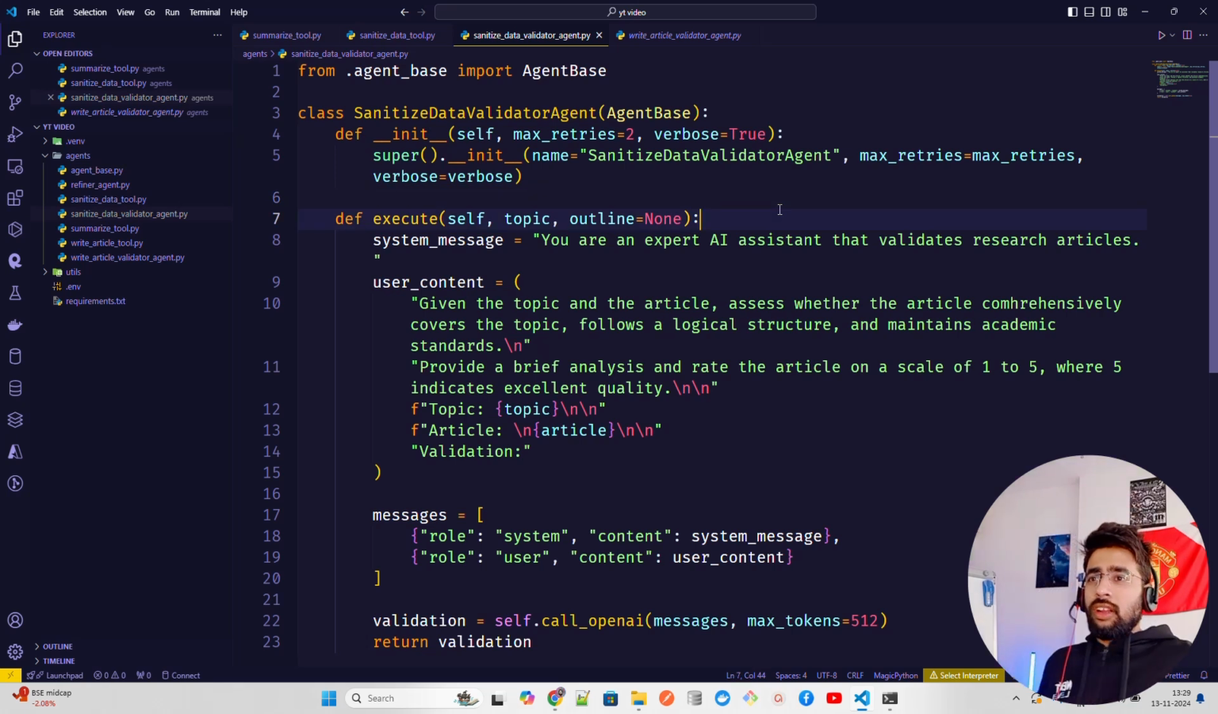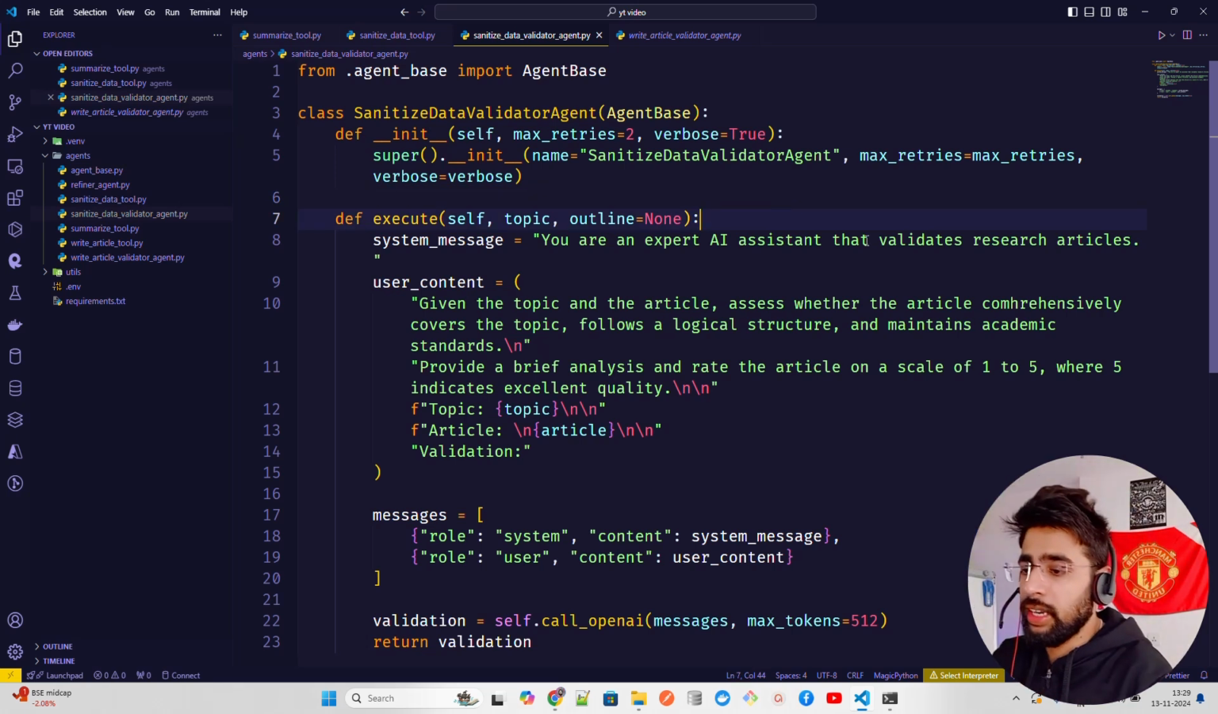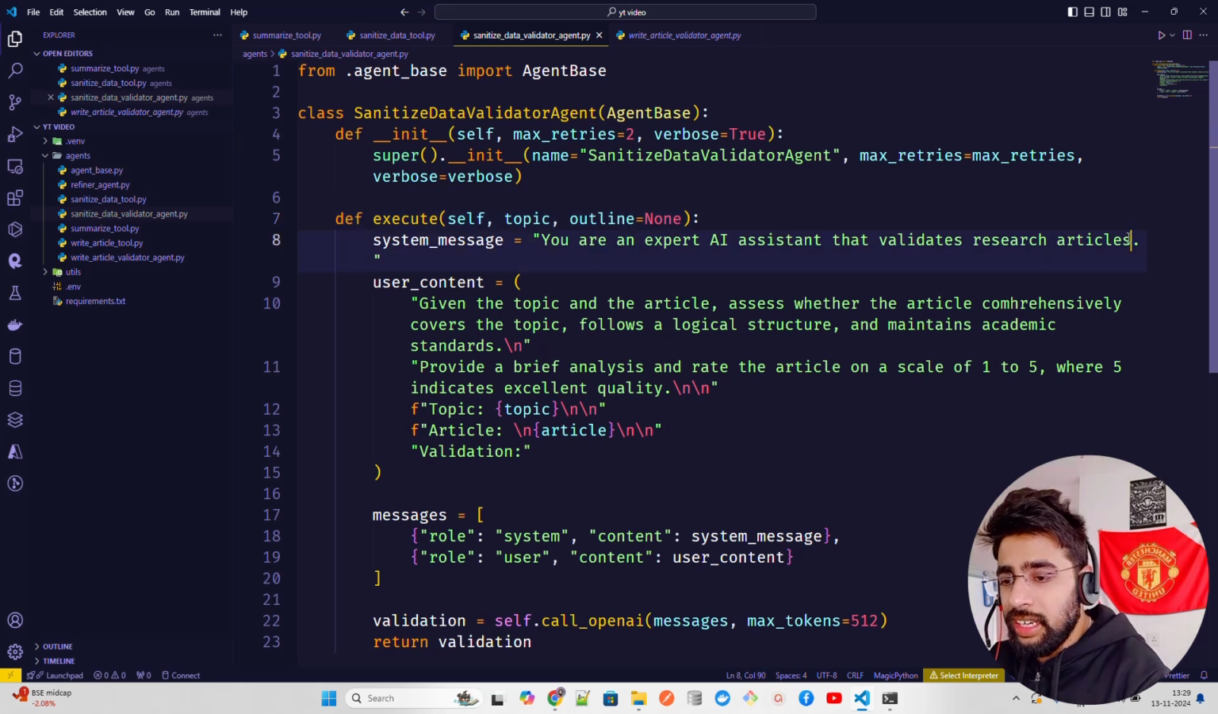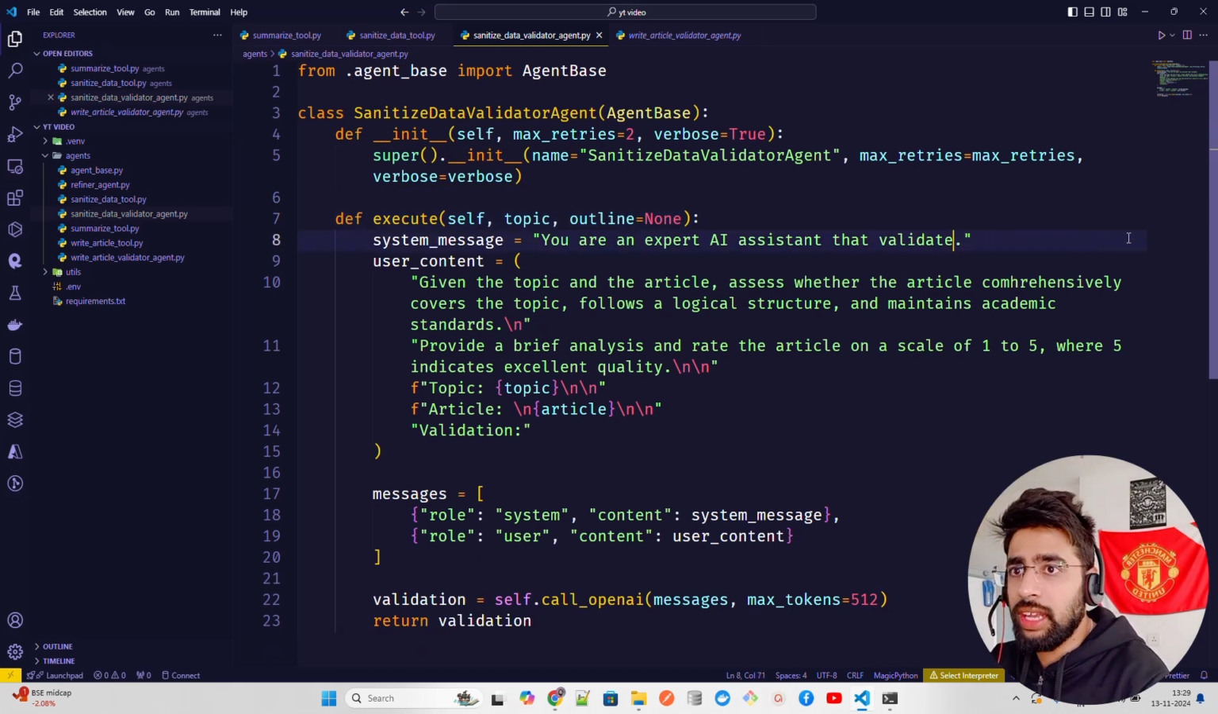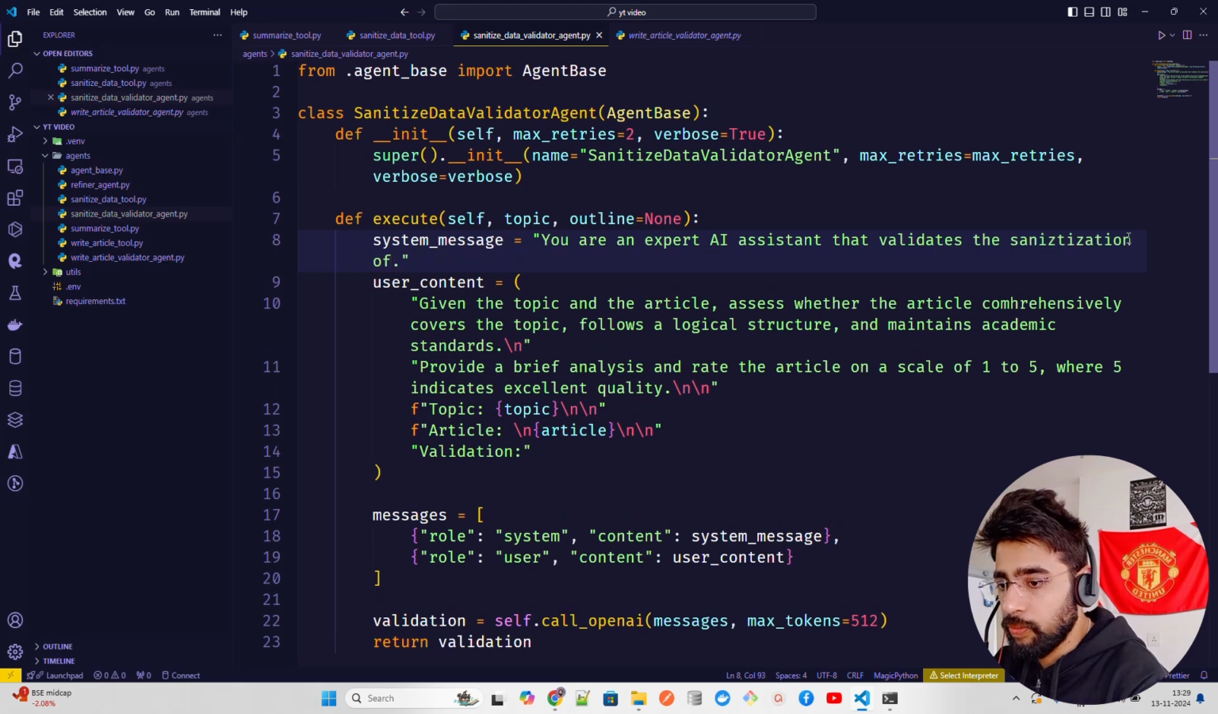Okay. Now here in the execute function, again we have to change the system prompt. So I'm gonna say you are an AI expert that validates the sanitization of medical data by checking the removal of PHI. Right, this is what I'm writing.